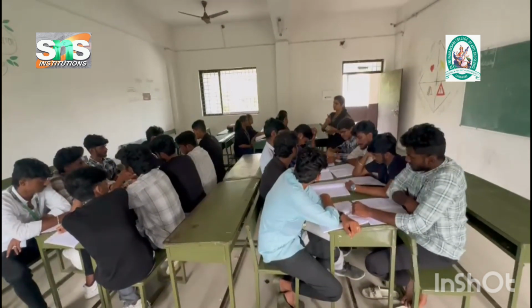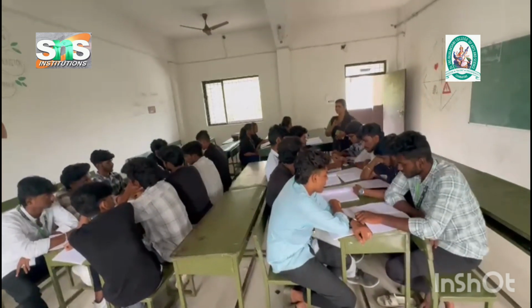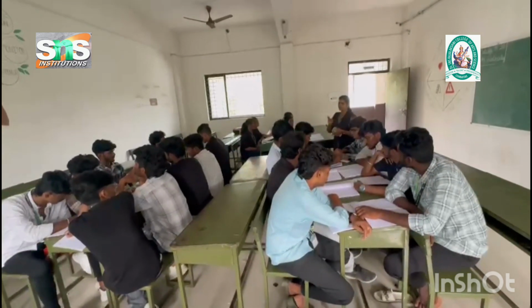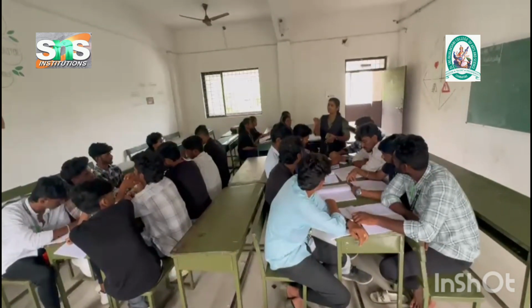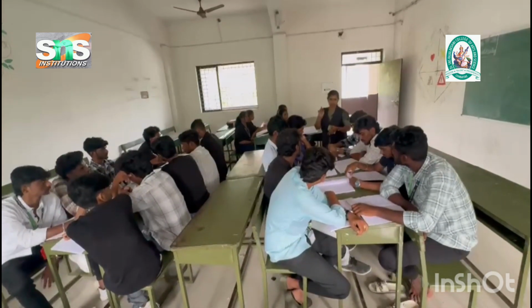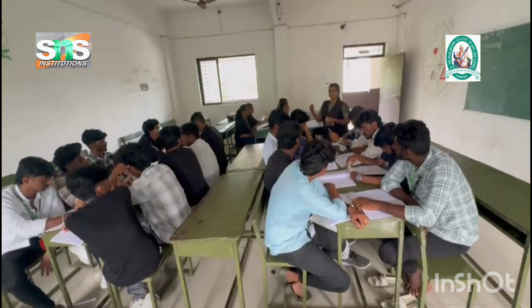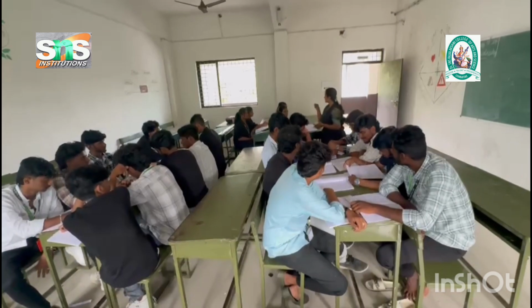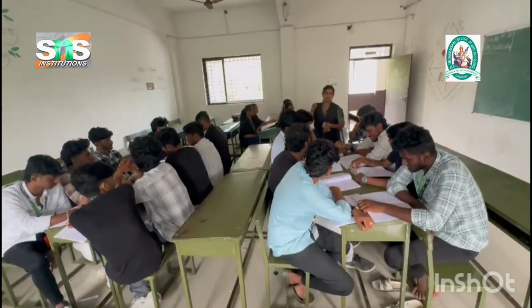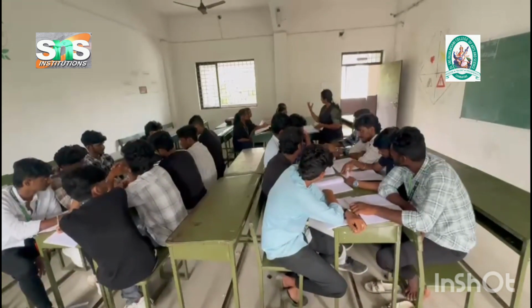What are the two important concepts? Two main expenses: one is disallowed expenses and another one is allowed expenses. Disallowed expenses are expenses incurred only for personal usage, that is the proprietor's fund. Allowed expenses are expenses incurred only for the business purpose. That is what we discussed in the last class.